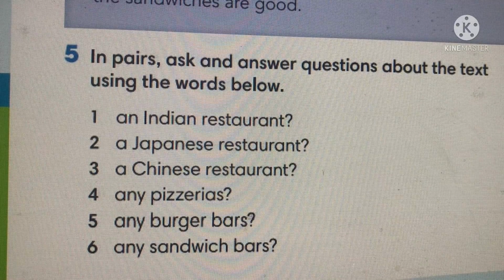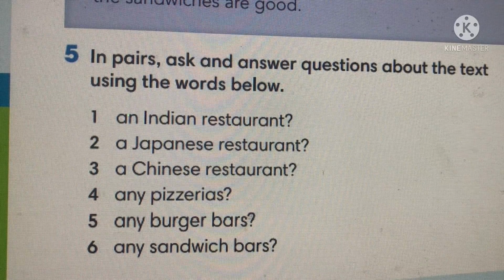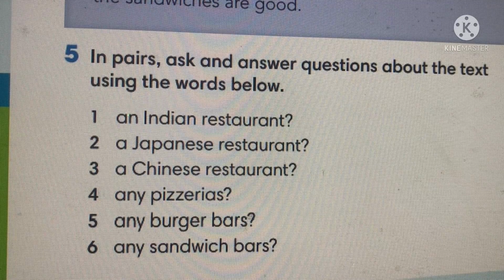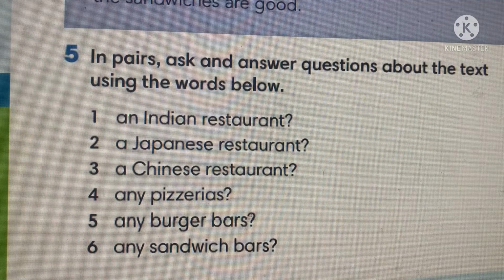5. Are there any burger bars? No, there aren't. And 6. Are there any sandwich bars? Yes, there is one called Slices.